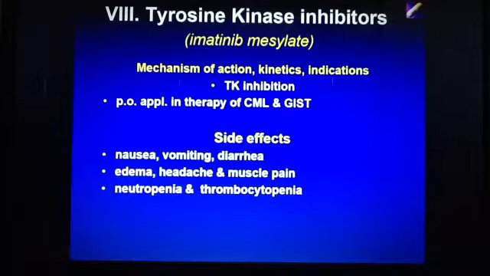So tyrosine kinase inhibition, given by mouth for therapy of CML and GIST. Side effects: nausea, vomiting, diarrhea, edema, headache, muscle pain, neutropenia, and thrombocytopenia.